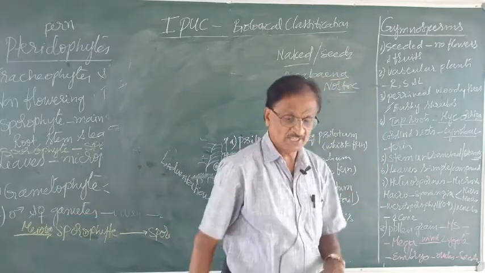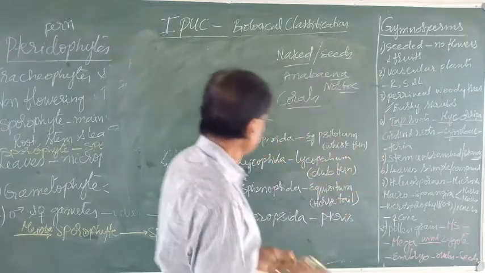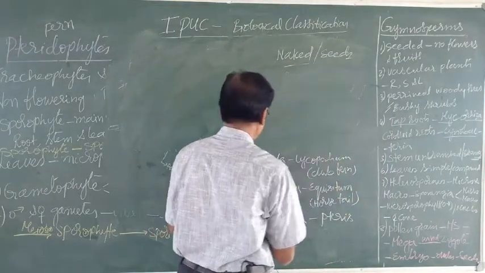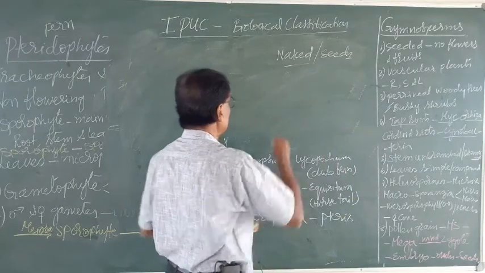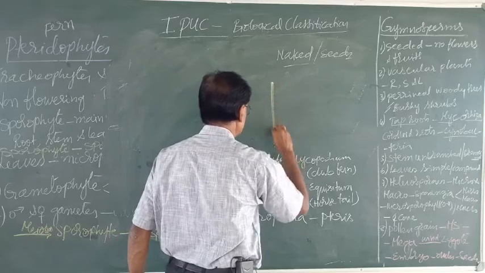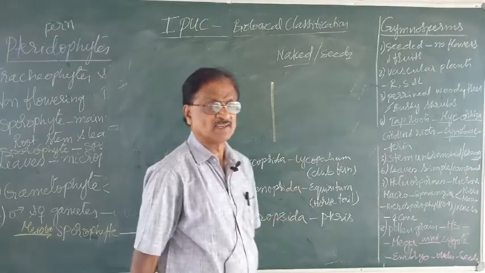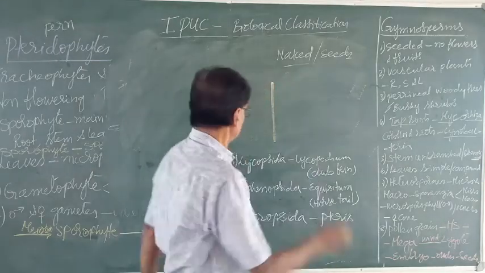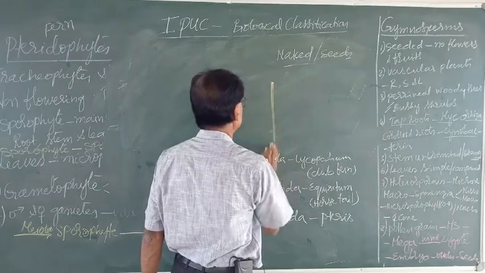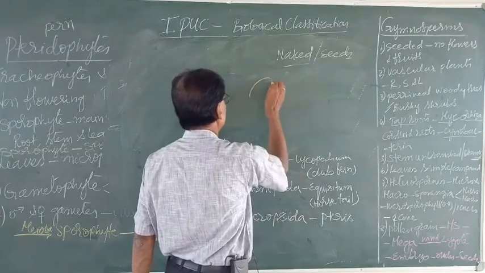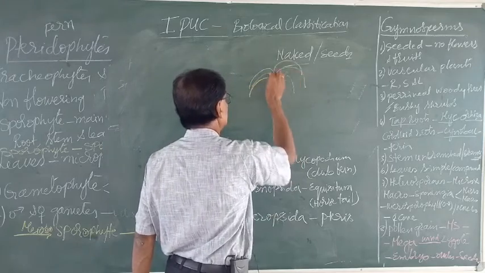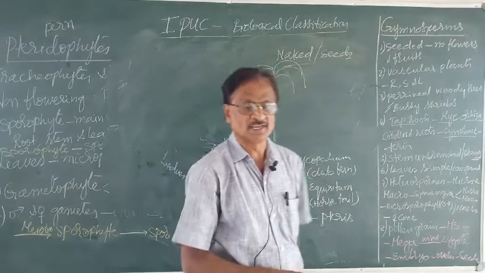Then regarding the stem, it is unbranched. For example, in the case of Cycas, it is unbranched. It is almost like the trunk of a coconut plant. Here, this is an unbranched woody stem, and of course it is shorter, with a crown of leaves at the top, like the leaves of a coconut.